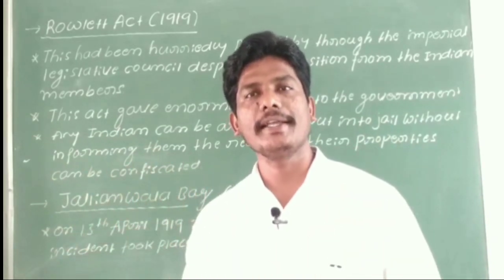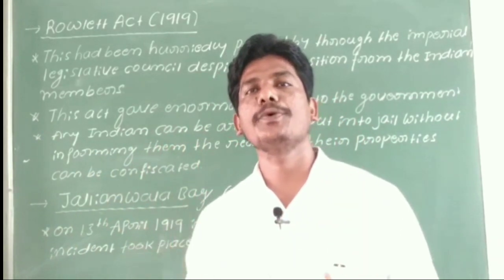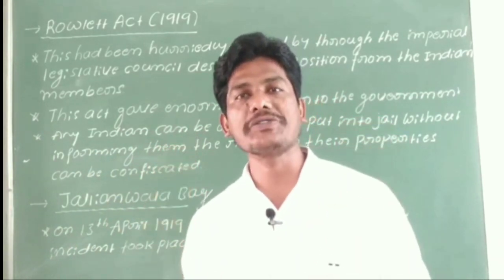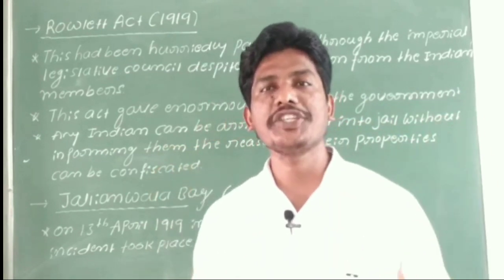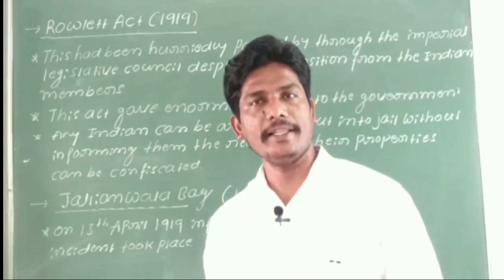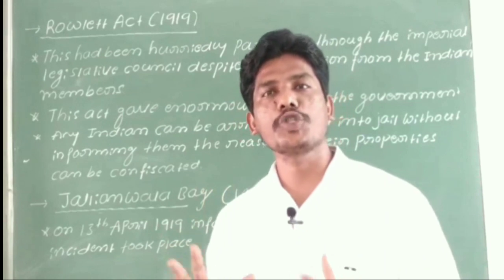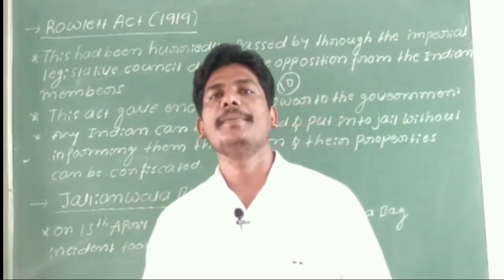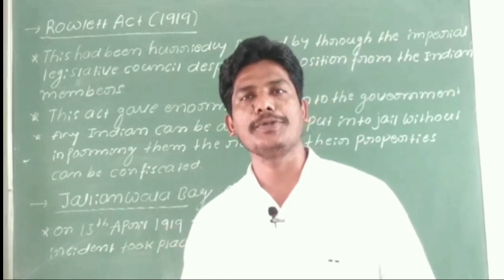At that time the Britishers imposed martial law in our country. Martial law was imposed by the British government in India in the year 1919, and General Dyer took over as commander of the British police in Amritsar.